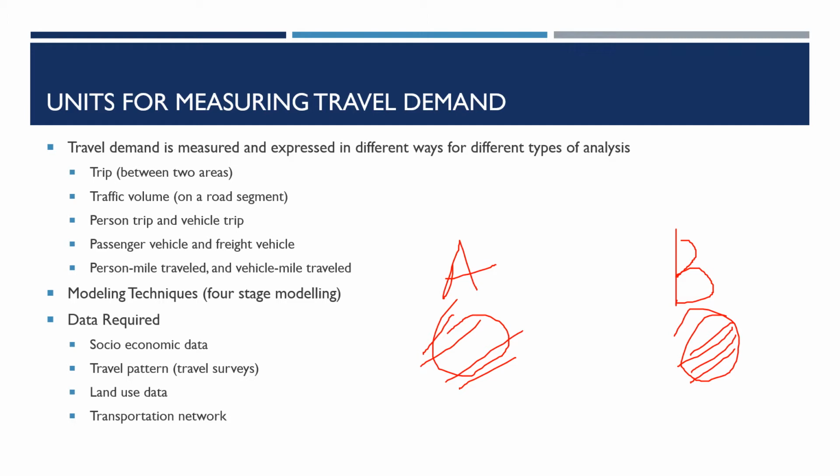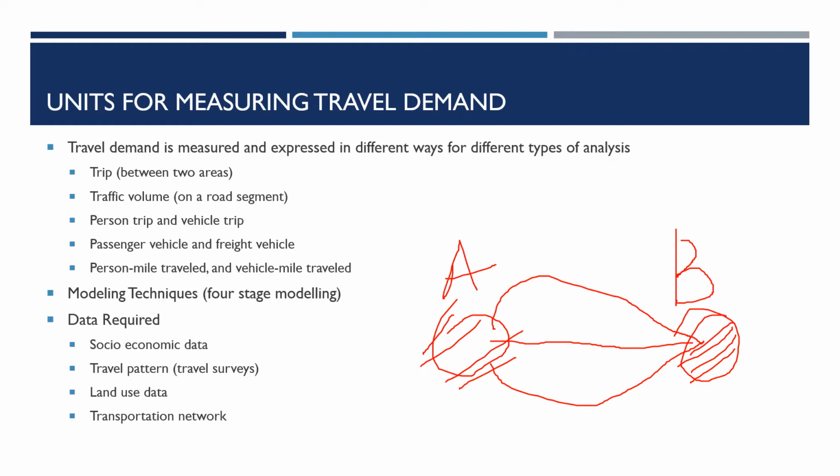So we need to know about the land use and the travel pattern, how people are traveling, how many people from A to B are moving, and what kind of vehicles they are using. Are they using private transport or public transport? If there are different ways to connect A to B, which routes are they likely to use, or at what time of the day are they using it?